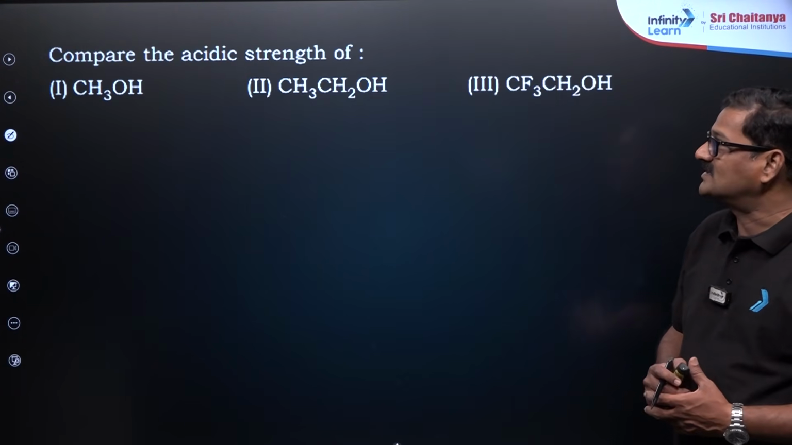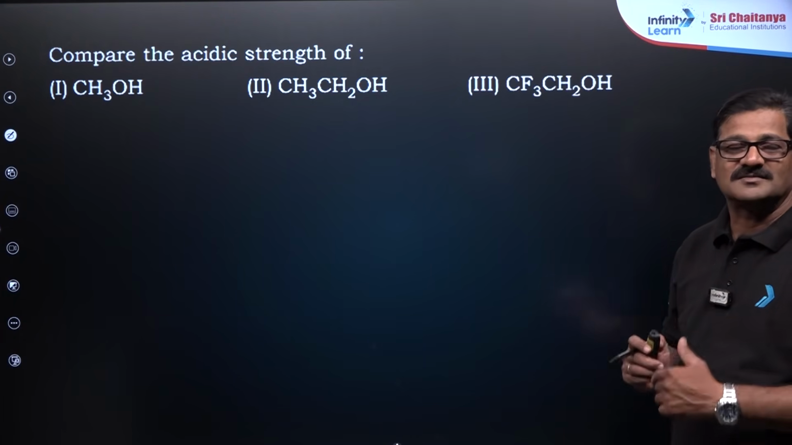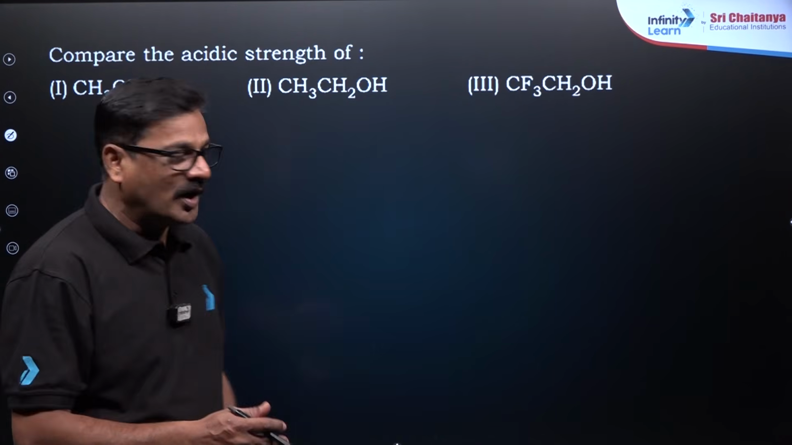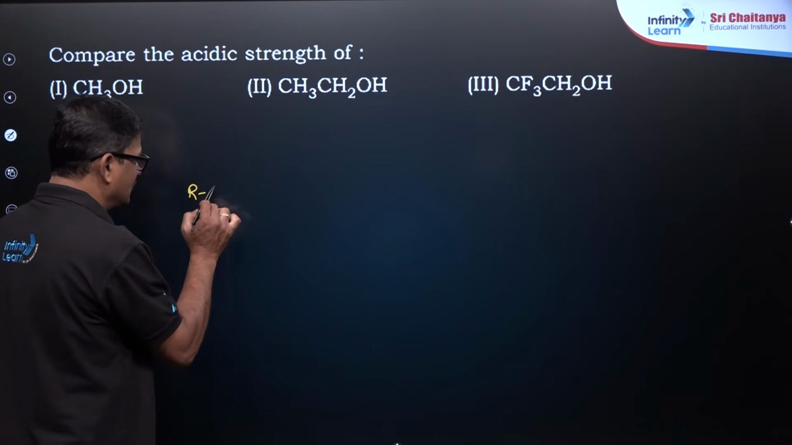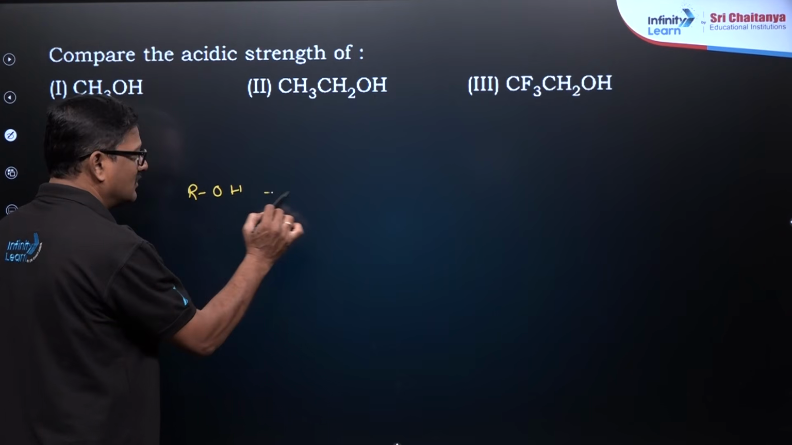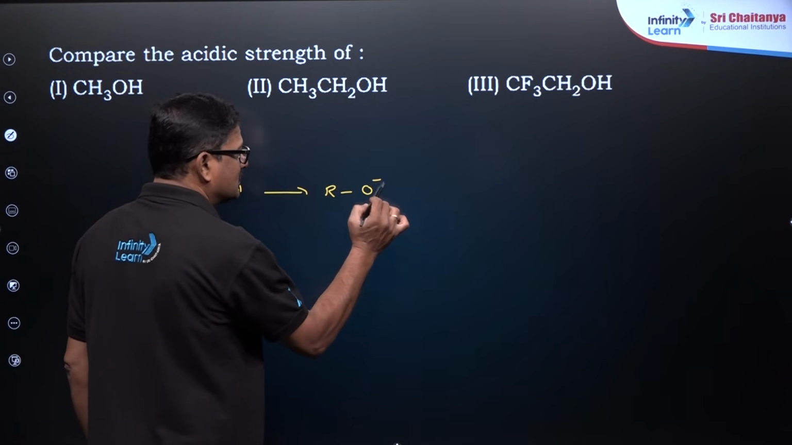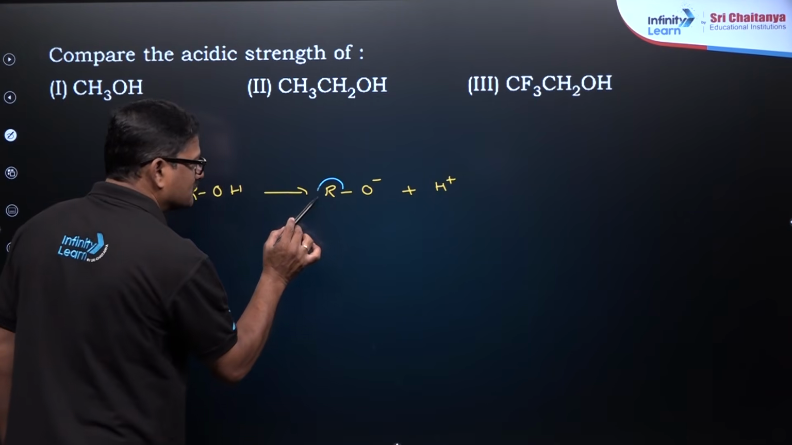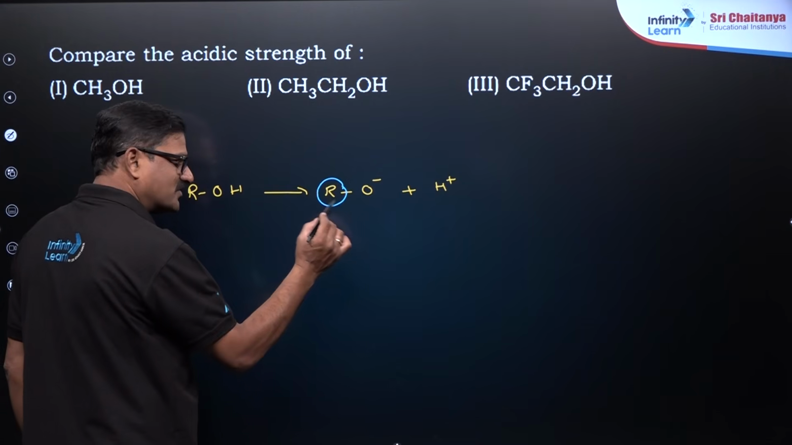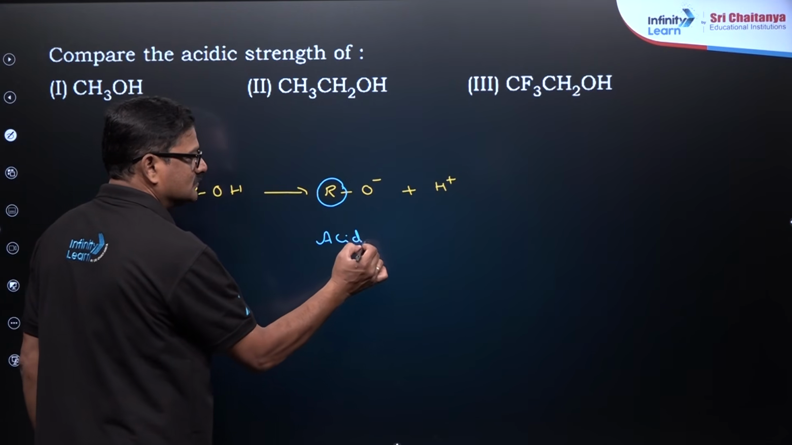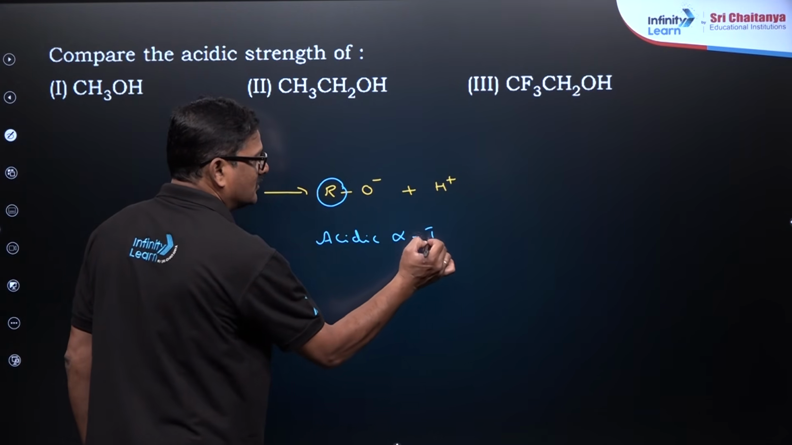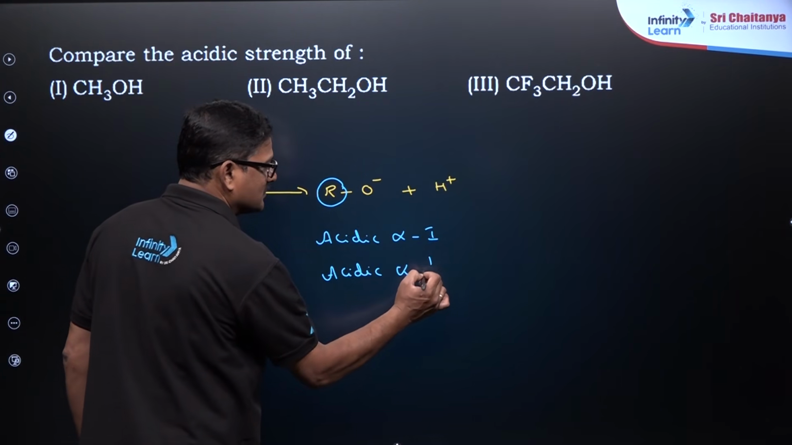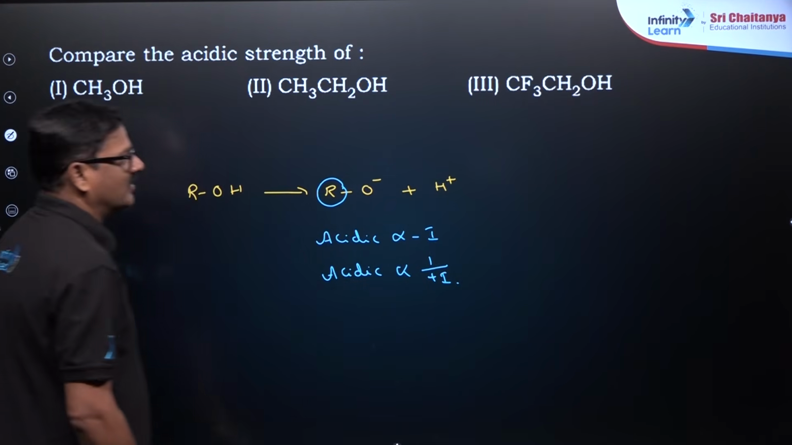Moving ahead, compare the acidic strength of these alcohols. You know, alcohols are going to be acidic. How do I say that? When alcohol is there, this bond can be broken to give RO minus and H plus. And it all depends on R. So acidic strength increases with negative inductive effect, and acidic strength decreases with positive inductive effect.